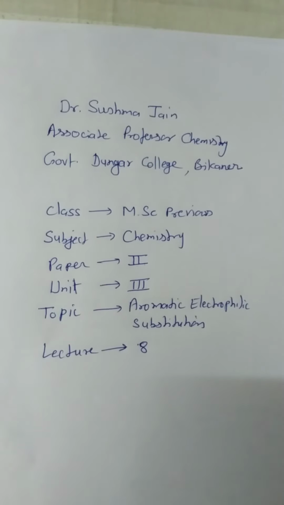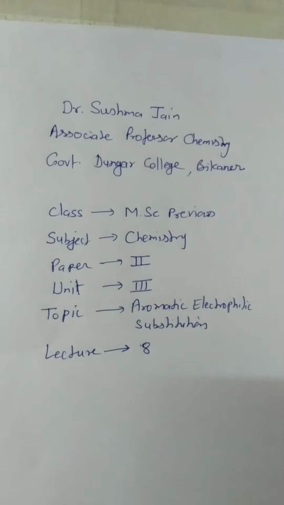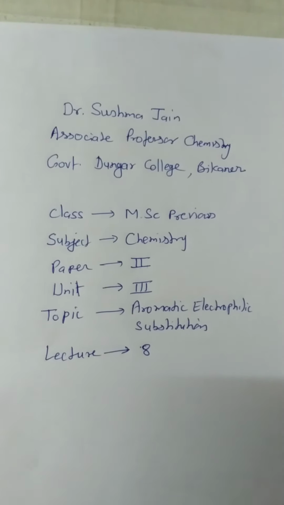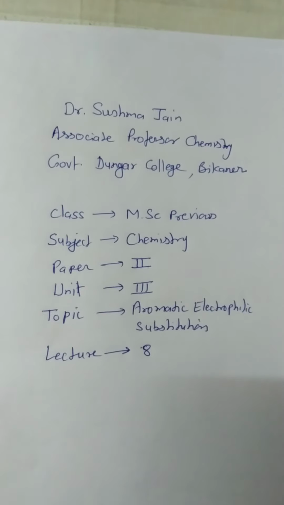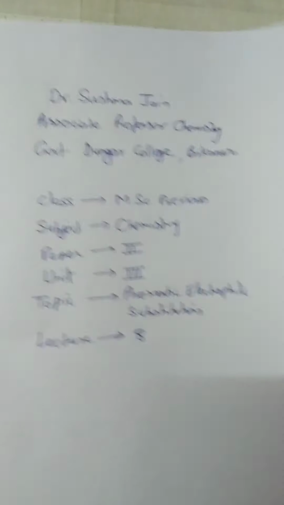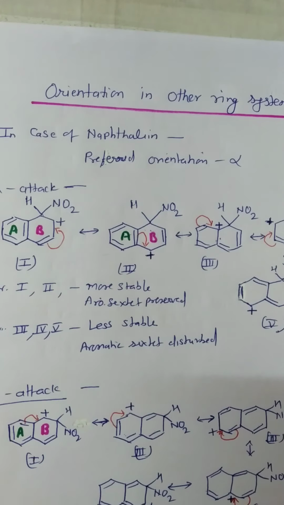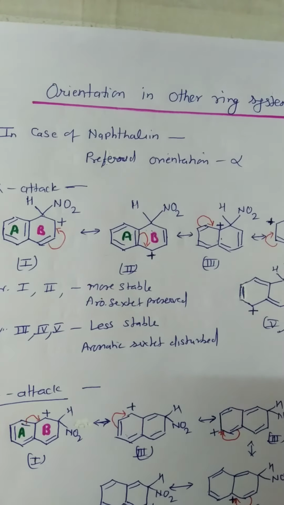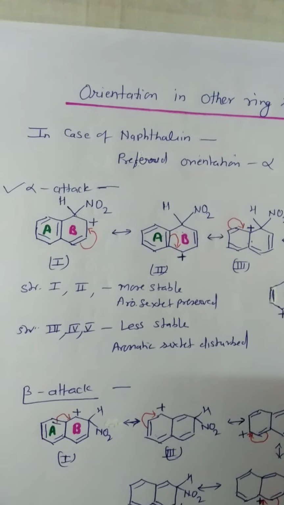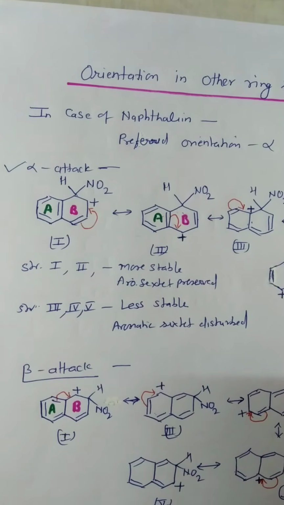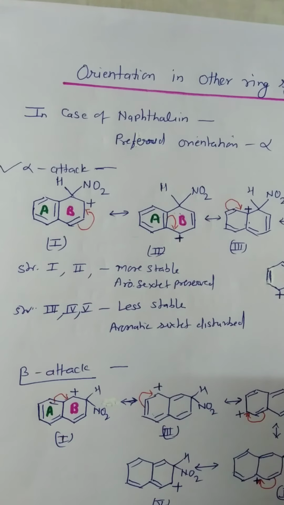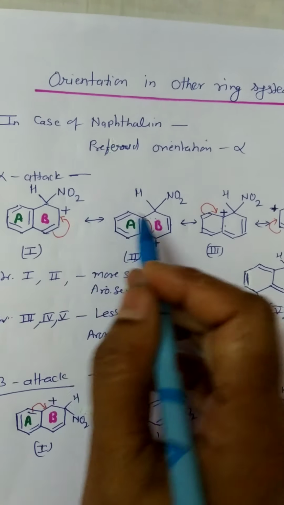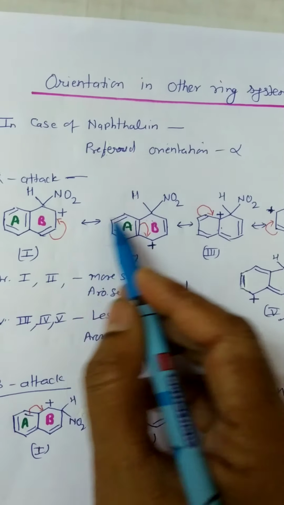Today, I shall discuss the orientation in fused aromatic rings and heterocyclic compounds. In fused aromatic rings, the positions are not equivalent. There is usually a preferred orientation. In case of naphthalene, the preferred orientation is alpha rather than beta, because on seeing these resonating structures, 5 resonating